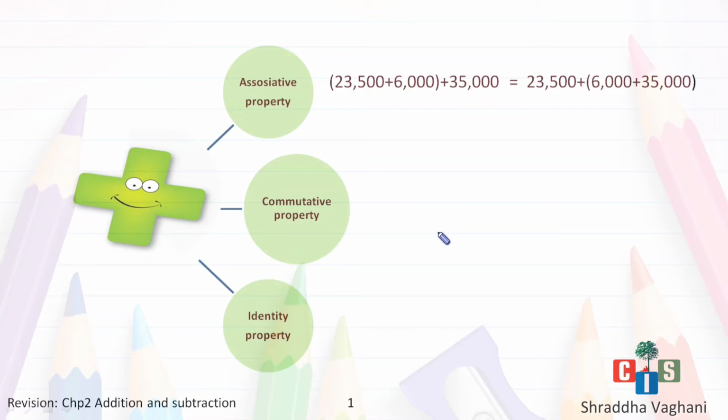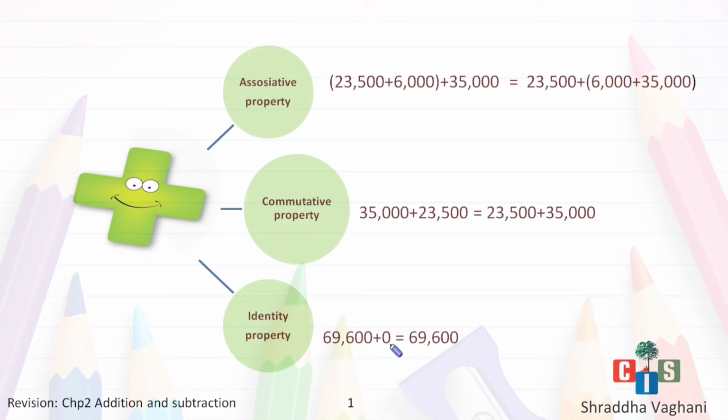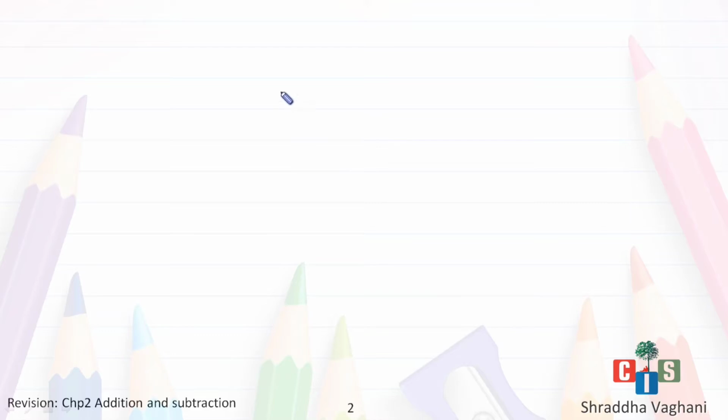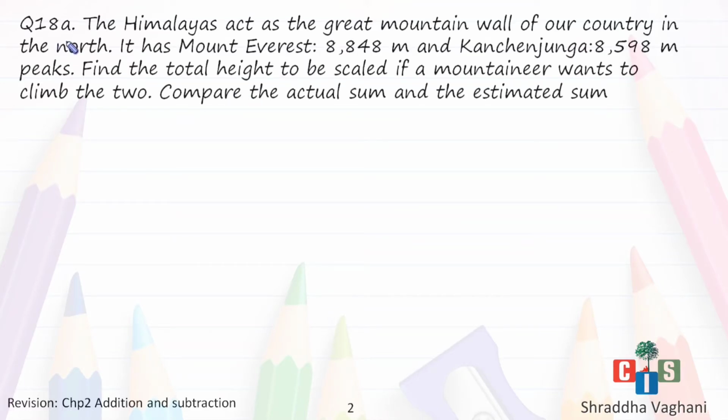In commutative property, the order of the addends does not matter. That is, you can exchange or replace the addends. 35,000 is first, and in the second I have exchanged the places of the two numbers. Clear? So the answer remains the same. The third property is that a number does not lose its identity when added to 0. Clear with it? Now moving on to the question from the revision worksheet, question number 18A.